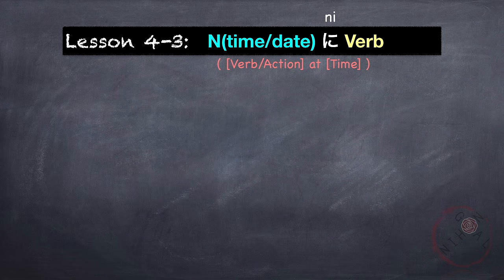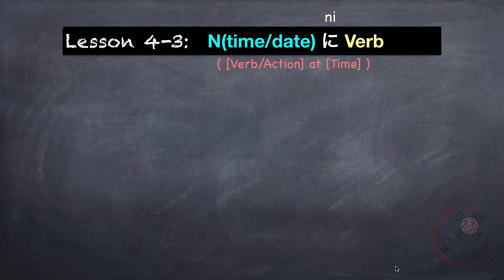Next is a time or date, followed by ni. This is the particle that is attached to indicate the time of the action. And then verb. Time ni, verb, or action at time.